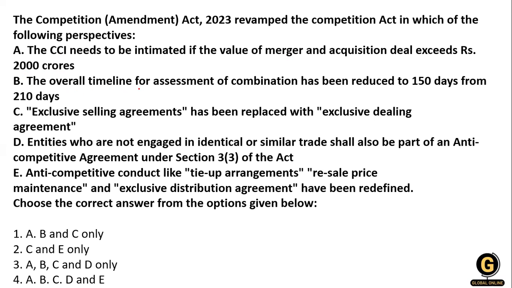Statement B: the overall timeline for the assessment of the combination has been reduced to 150 days from 210 days. C: the exclusive selling agreement has been replaced with exclusive dealing agreement. D: entities not engaged in identical or similar trade shall also be part of anti-competitive agreements under section 3(3), and anti-competitive conduct like tie-up agreement, resale price maintenance, exclusive distribution agreement has been defined. So what will be the right answer?